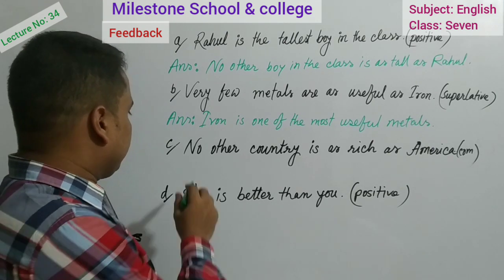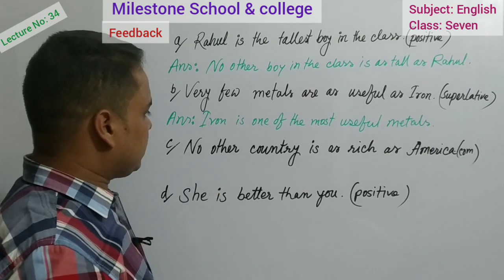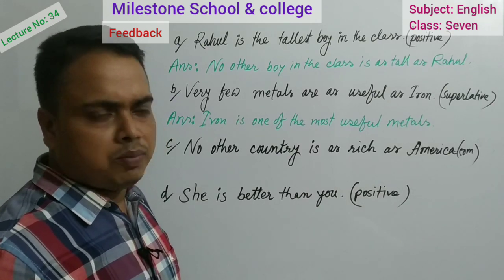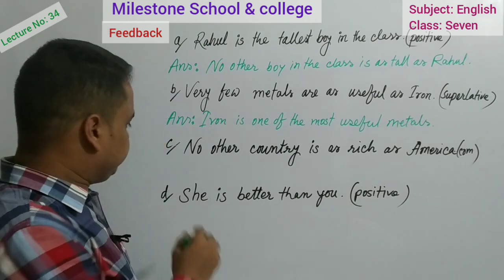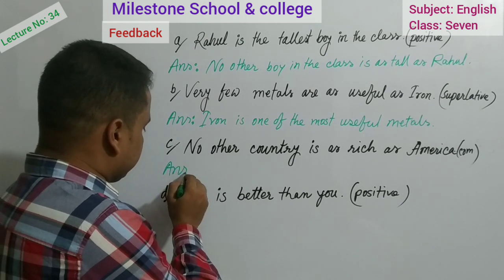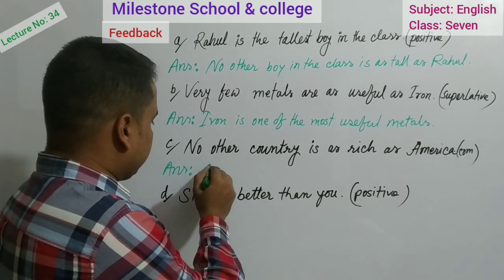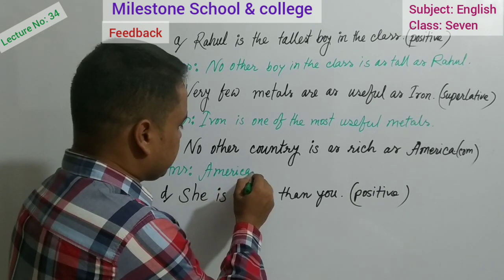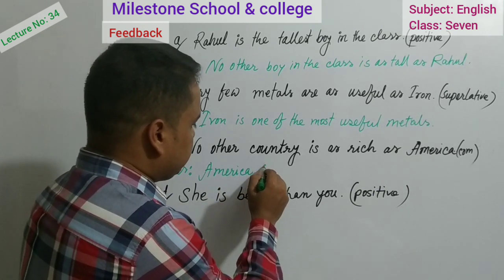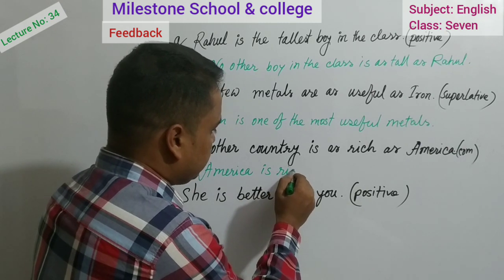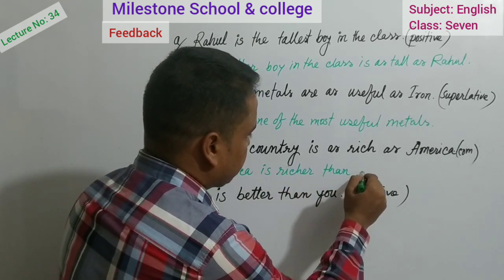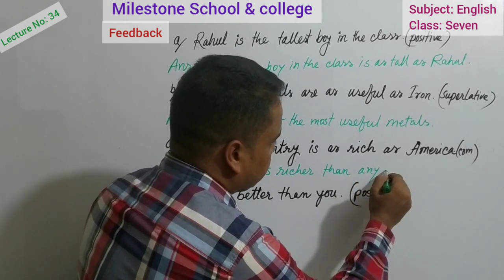Now, no other country is as rich as America. So, you have to make it comparative. So, what will be the answer? America is richer than any other country.